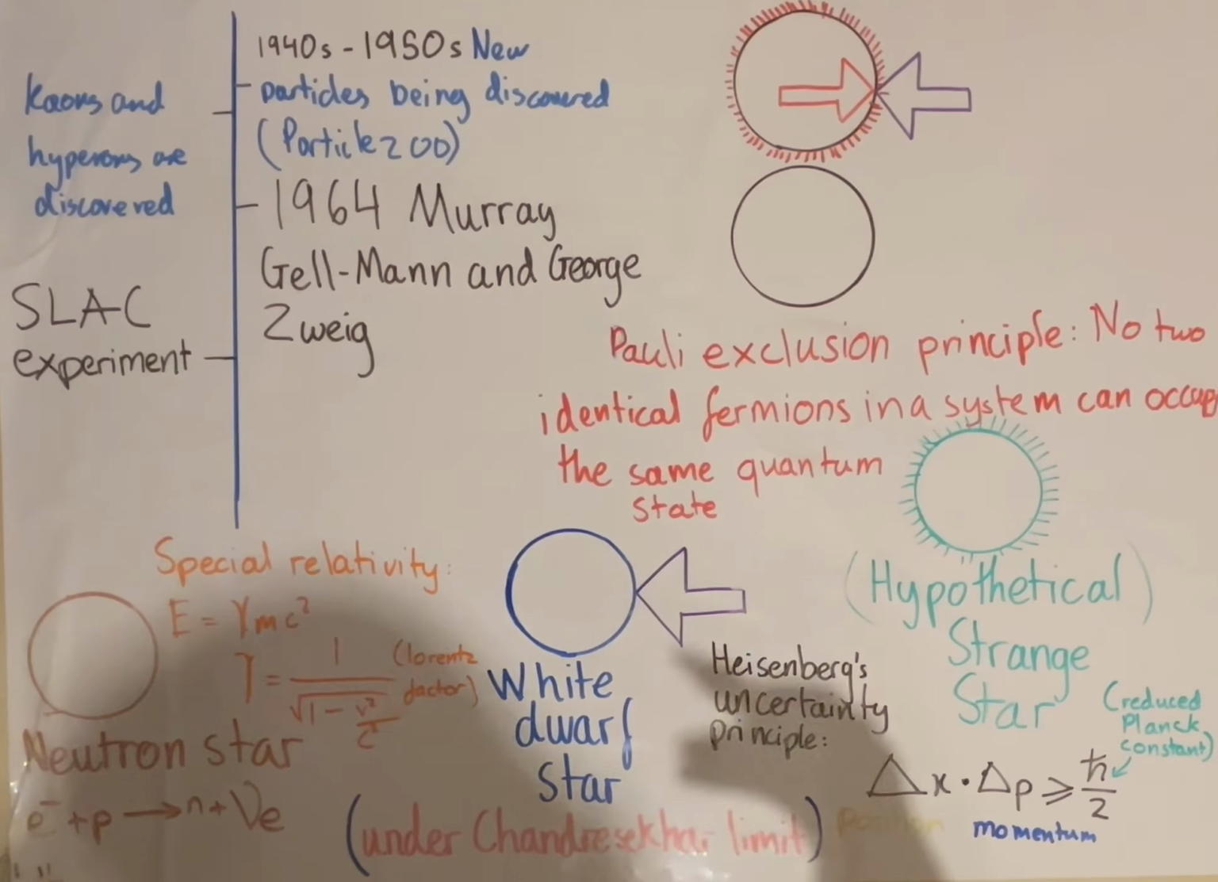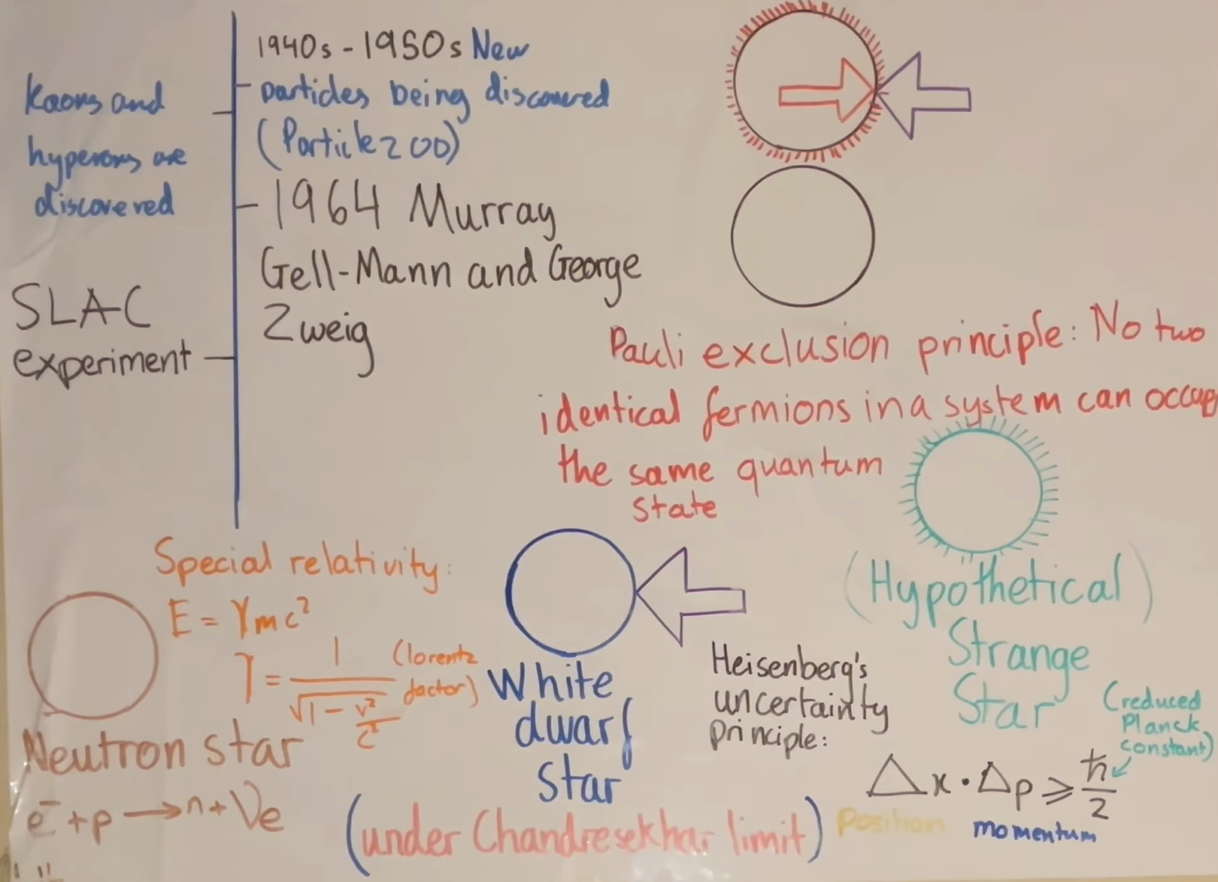Okay, so now we're going to look at a timeline of these events. 1940s, 1950s, new particles are being discovered, what's called the particle zoo. Kaons and hyperons are being discovered. Lambda hyperons being discovered. 1964, Murray Gell-Mann and George Zweig.